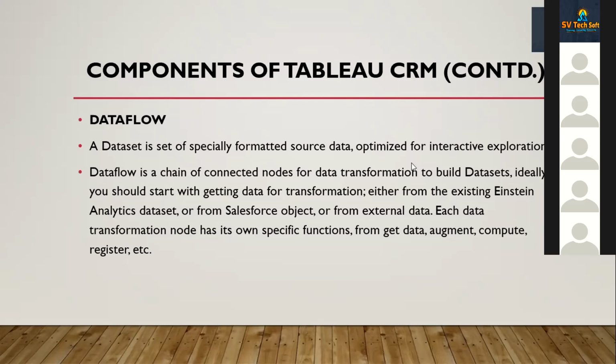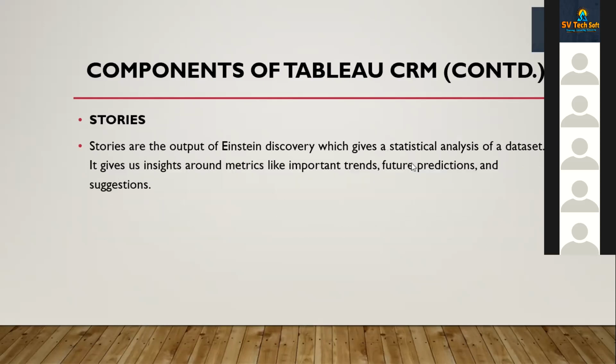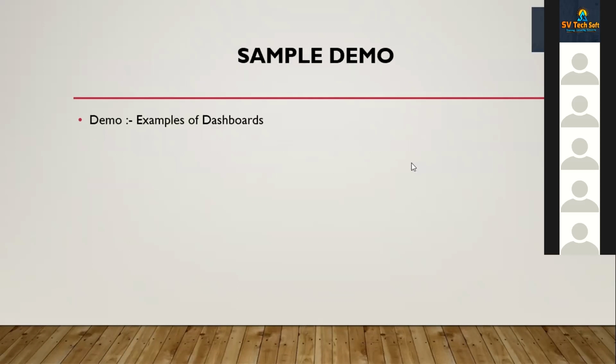So there could be certain transformations which need to be done depending upon the business requirement. That is the transformation part, which we usually do in the data flow and recipes. And then of course it loads the data, that is, it gives you the final result, that is the dashboard part. Okay, and then we have the stories, which are nothing but the output of Einstein Discovery, which gives the statistical analysis. Based on the statistical analysis which is done, that is something which you get to see in Einstein Discovery. Fine.